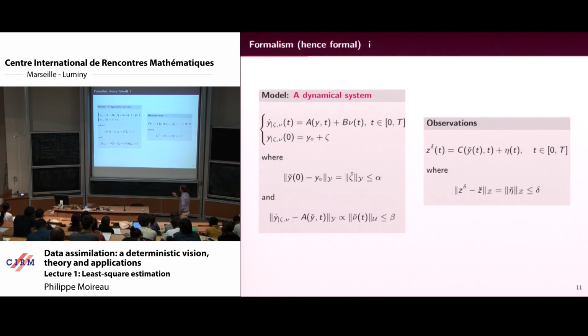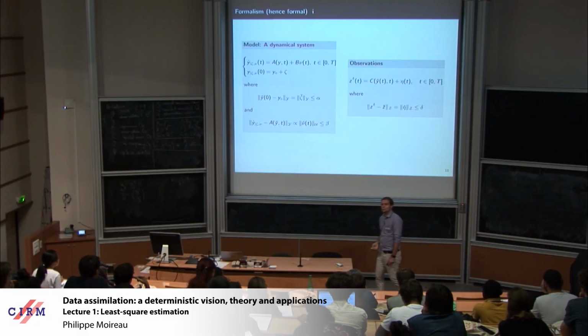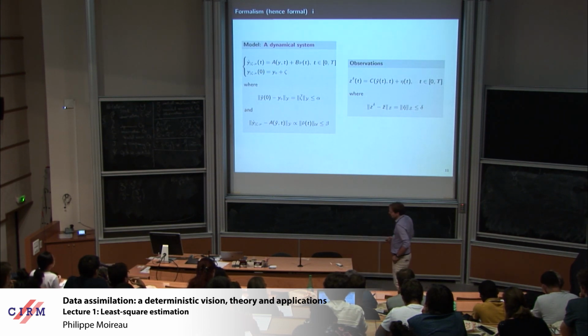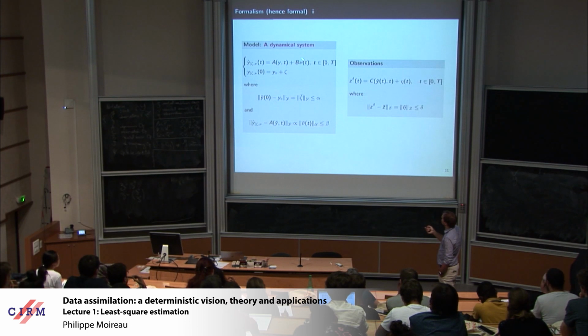We will say that we have a target trajectory, which is the real weather, the real climate, my real heartbeat. I will call it Y hat, the target trajectory. I don't know the target trajectory because I don't know its initial condition, and I don't know its model error.